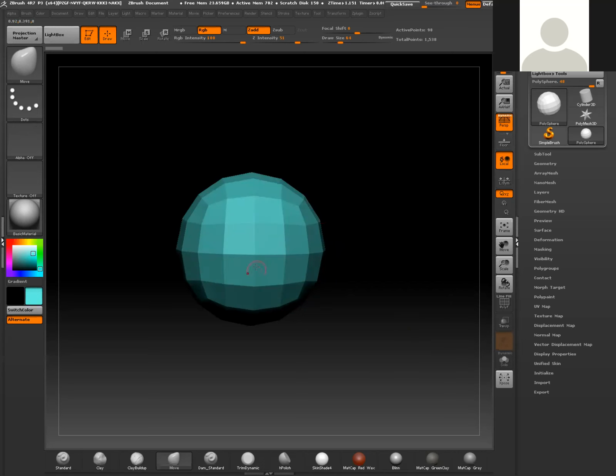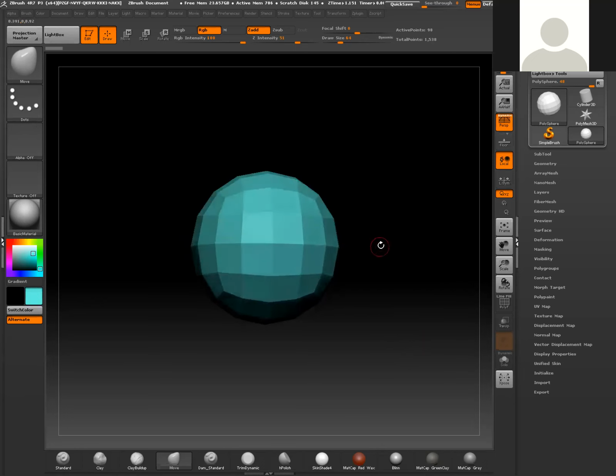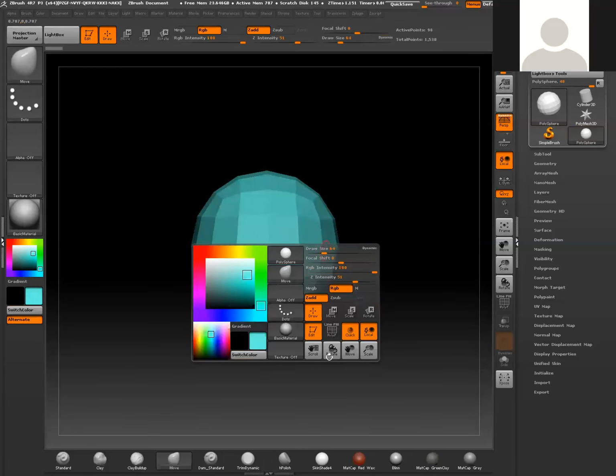All right, so I have this geometry here. I have it dropped into canvas and I'm in edit mode. So I'm going to go ahead and start manipulating this with a brush, and at the onset we're going to be using Move most likely to get some broad strokes. If I hold down the space bar, I'll be able to bring up this little marking menu. It's a really nifty menu that has a complete assortment of different things that I can manipulate. Most importantly, draw size of the brush, the focal shift, which is essentially the radius of influence from that brush.